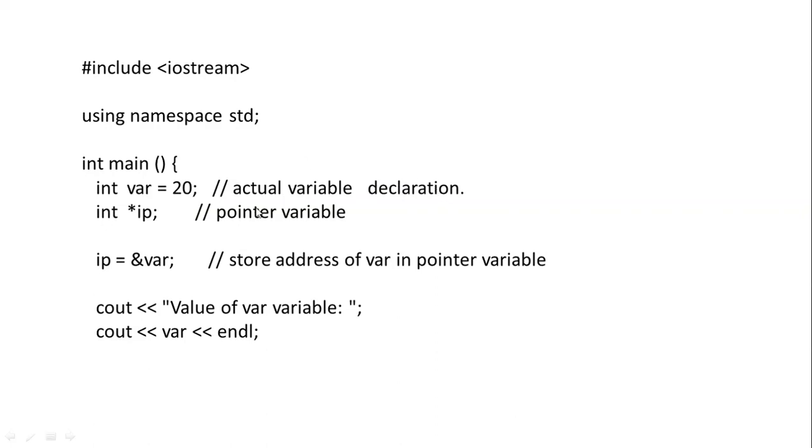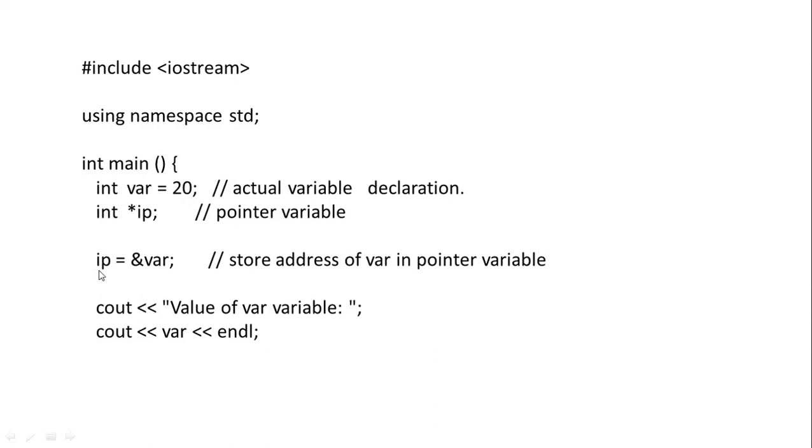Now we are declaring a pointer. The pointer is *IP. That means *IP is the pointer variable, and this is the actual variable. This is the pointer variable. Now we are writing it as IP equal to &var. That means we know that var has some address, and this address is stored in IP. That is, store the address of the variable in this pointer variable.